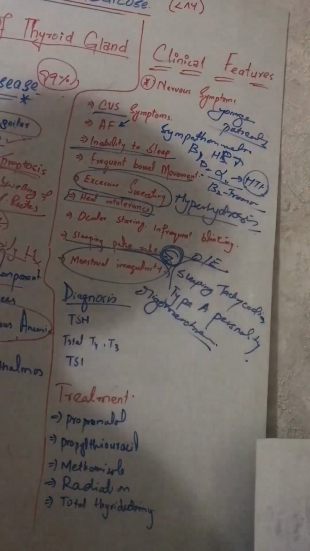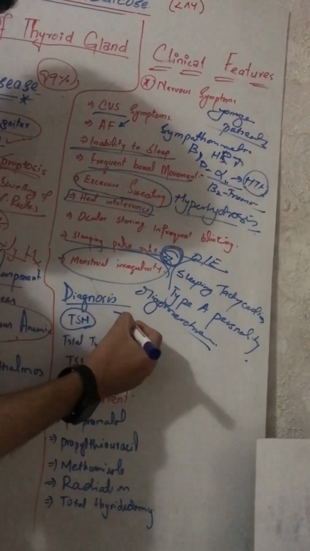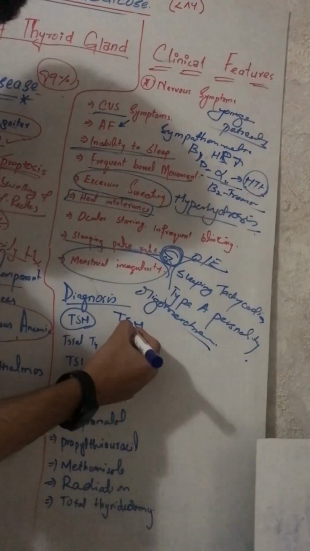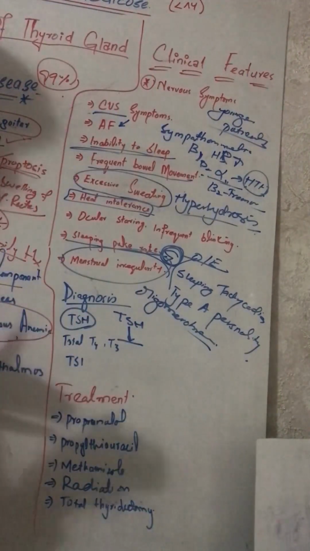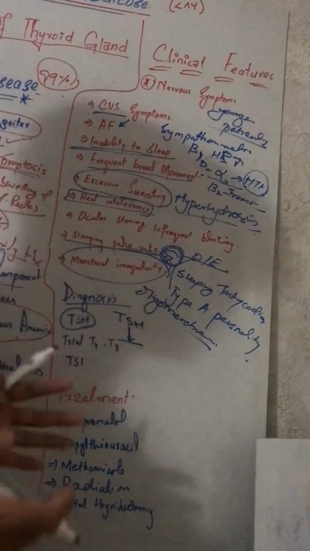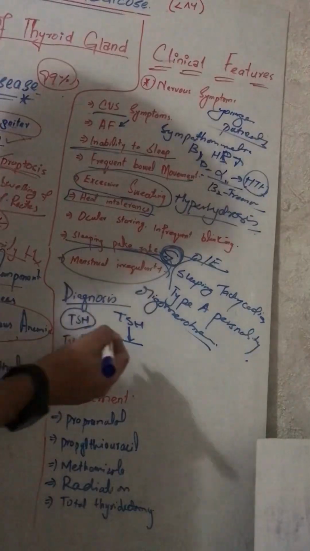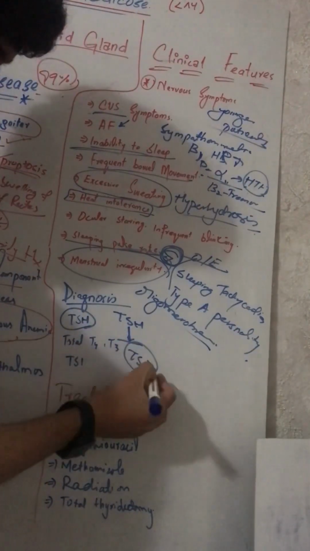In the diagnosis, we mostly check thyroid-stimulating hormone. If the TSH is low, it means the patient has a problem in the thyroid gland, so we go for thyroid-stimulating immunoglobulins.